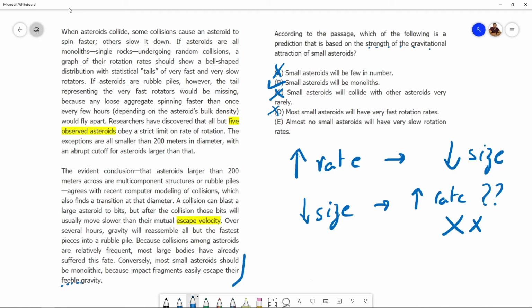E, almost no small asteroids will have very slow rotation rates. So the same reasoning applies here as well. We know that if the rate is high, then the size will probably be small. However, if the size is small, does that mean that the rate of rotation will be high? We don't know that. Therefore, E is incorrect as well.